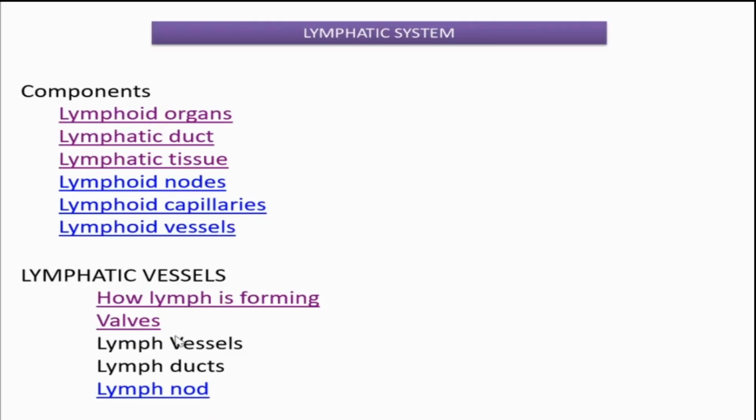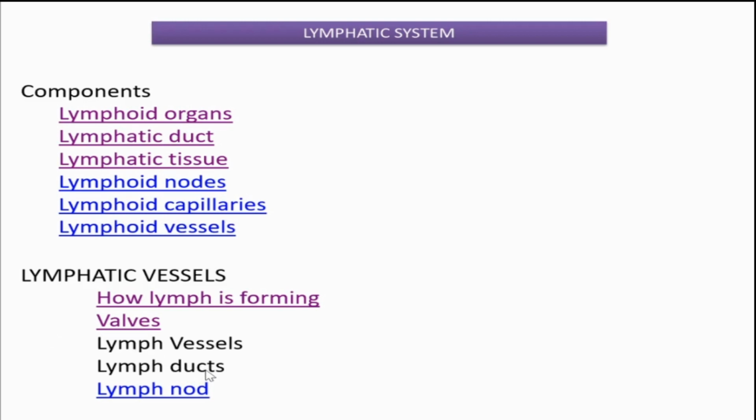Next is about lymph vessels. Lymph vessels means the smaller, minute lymph capillaries unite to form much thicker lymph vessels. And next is about lymph ducts. First capillaries are there. Capillaries unite to form vessels, and these vessels then unite to form much larger pathways. They are called lymph ducts.